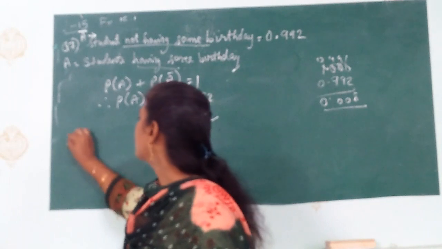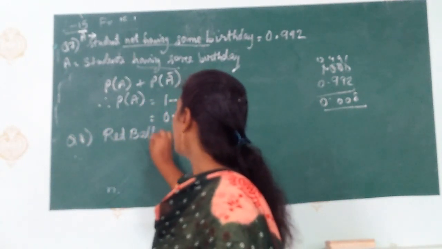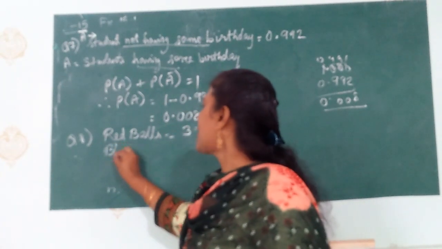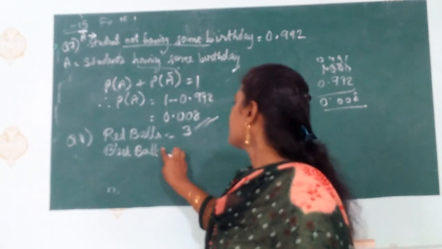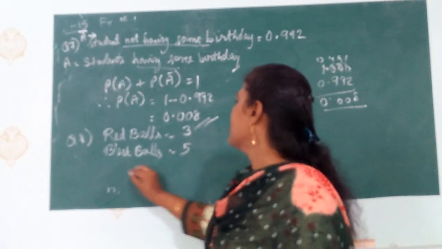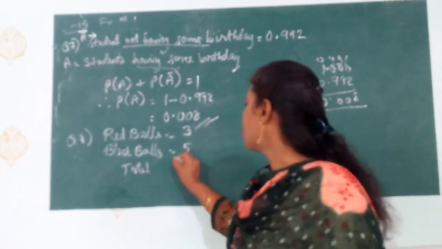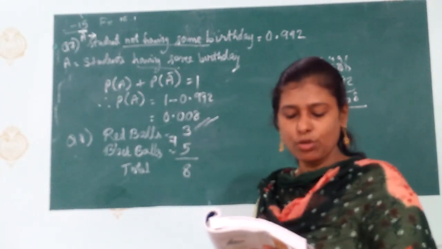Okay, so here question number 8. First we will write how many red balls are there. So red balls are 3. Okay, and how many black balls are there? Black balls is equal to 5. First we have to find the total balls. Whenever we have to find the probability, we should know the total. So 5 plus 3 is 8. We have to just add it and get the total balls.